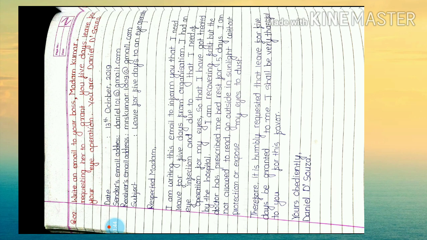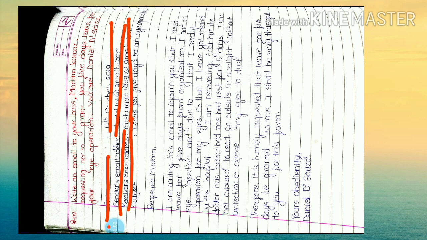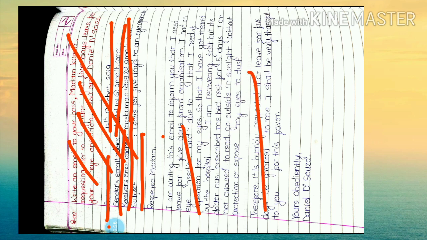As we know, email writing is formal and informal also. So what's the structure of email writing? First of all, the date should be in the expanded form, then write the sender's email address, then the receiver's email address, and then the subject. The sequence is: date, sender's email address, receiver's email address, then subject. Then give one line space and write "respected sir", "respected ma'am", "dear sir", "dear ma'am", like that. Then give a comma, give one line space and write down the body of the email.